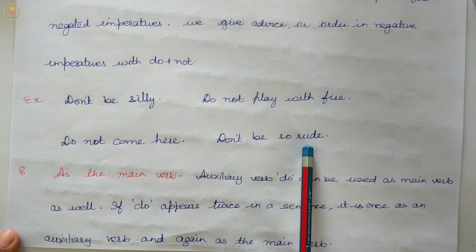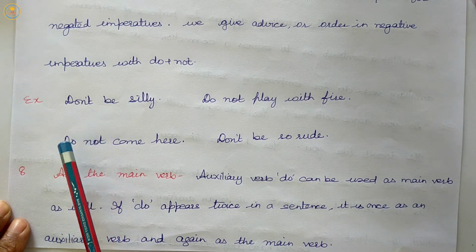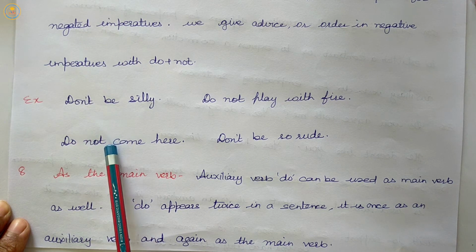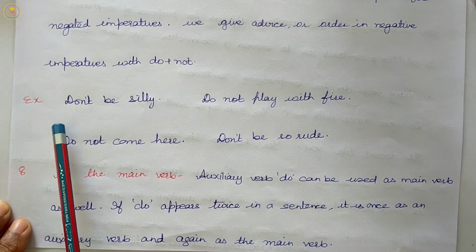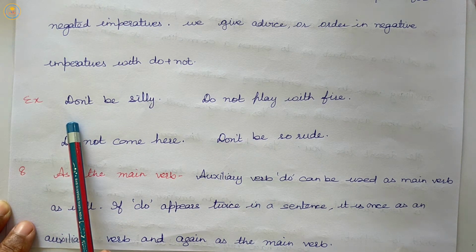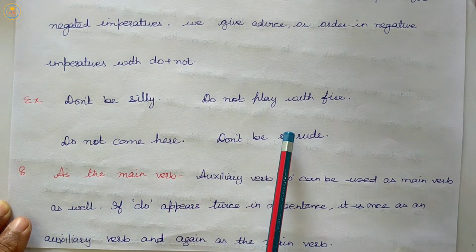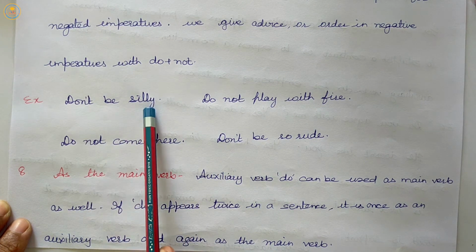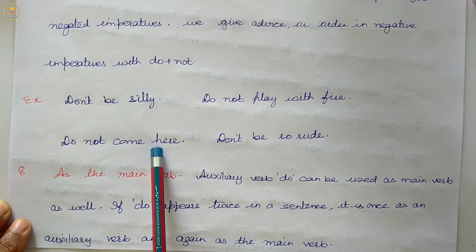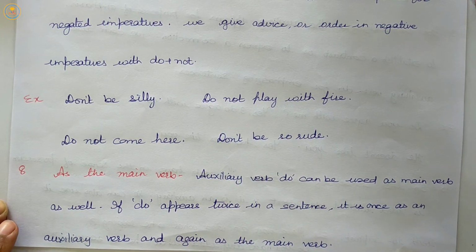Don't be so rude. So, to make a negative imperative, we put do not or don't before the verb. And do support is required for negative imperatives, and for giving advice or order in negative imperatives, we will use do plus not. Don't be silly. Do not come here. Do not play with fire. Don't be so rude.